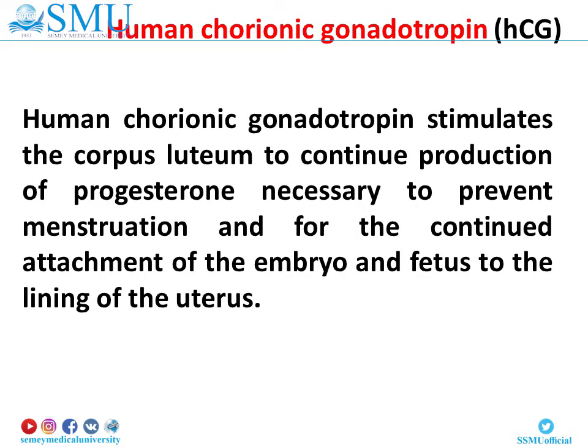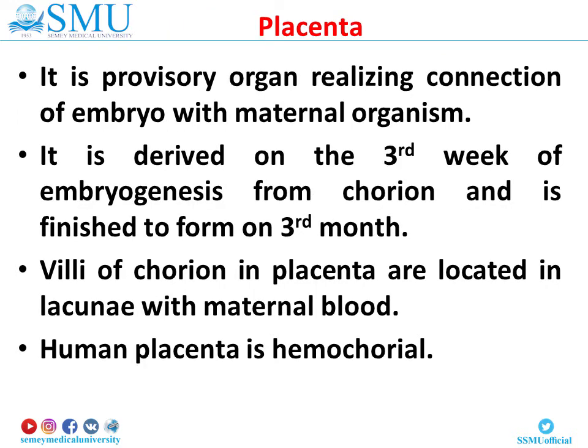Human chorionic gonadotropin stimulates the corpus luteum to continue production of progesterone, necessary to prevent menstruation and for the continued attachment of the embryo and fetus to the lining of the uterus. By the 8th day after fertilization, human chorionic gonadotropin can be detected in the blood and urine of a pregnant woman. During the 4th and 5th months, the human chorionic gonadotropin level decreases sharply and then levels off until childbirth.